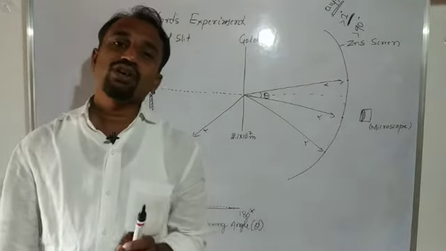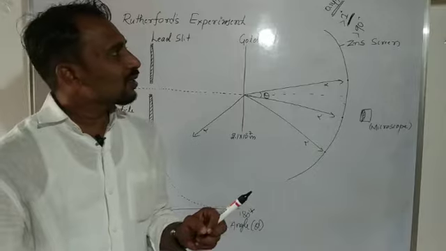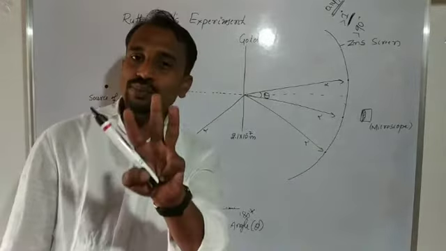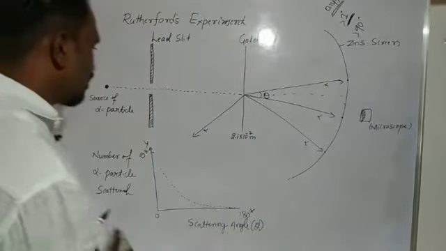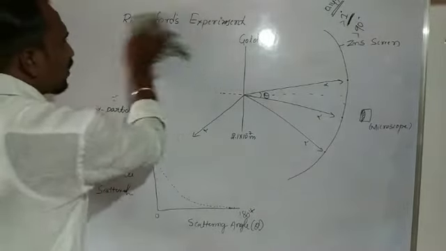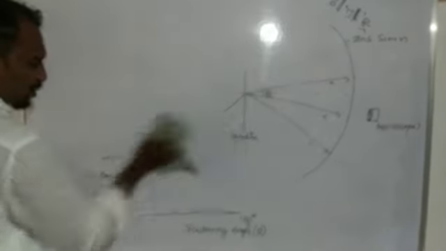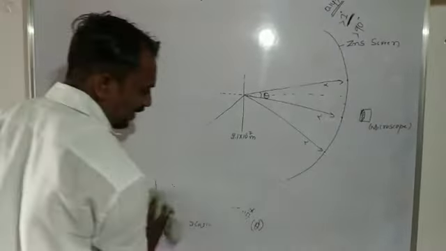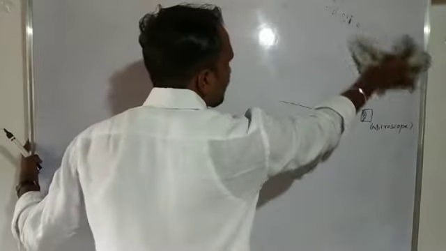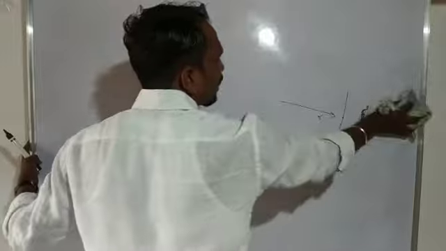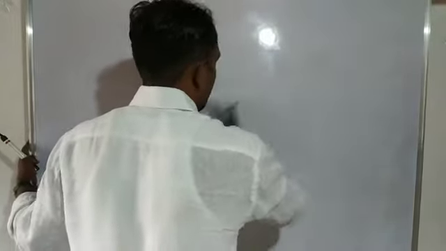In that model we get the answer to these three observations: most alpha particles travel along a straight line, only 0.14 percent are scattered by more than 1 degree, and only one in 8,000 is scattered by more than 90 degrees.